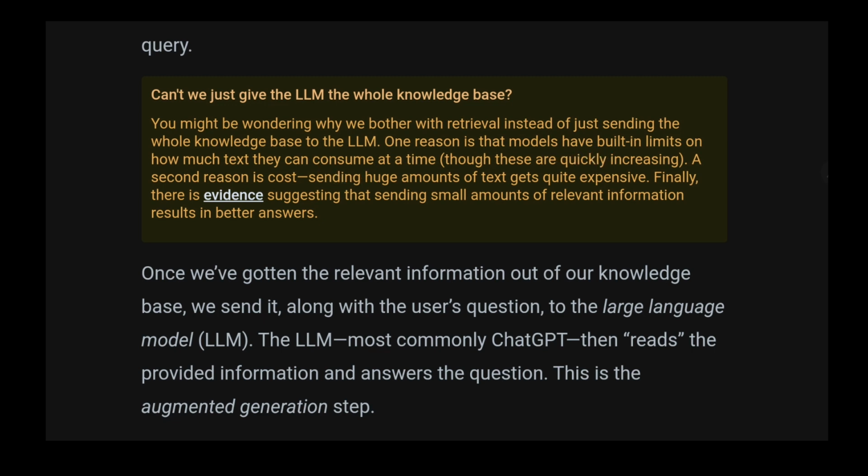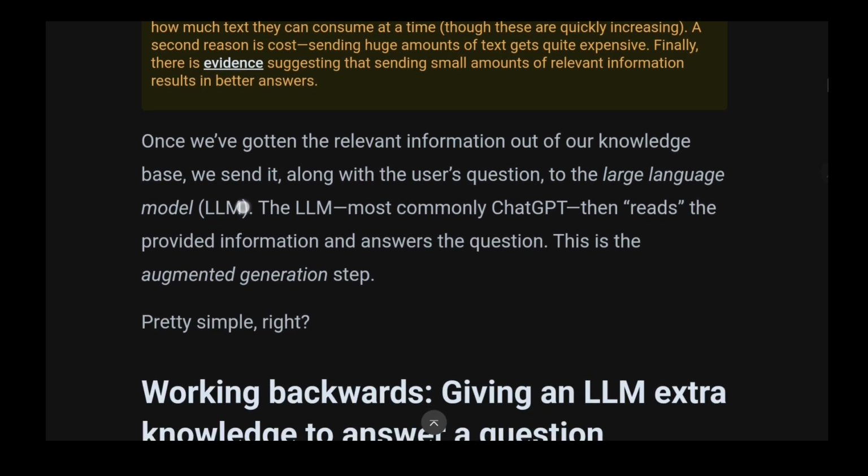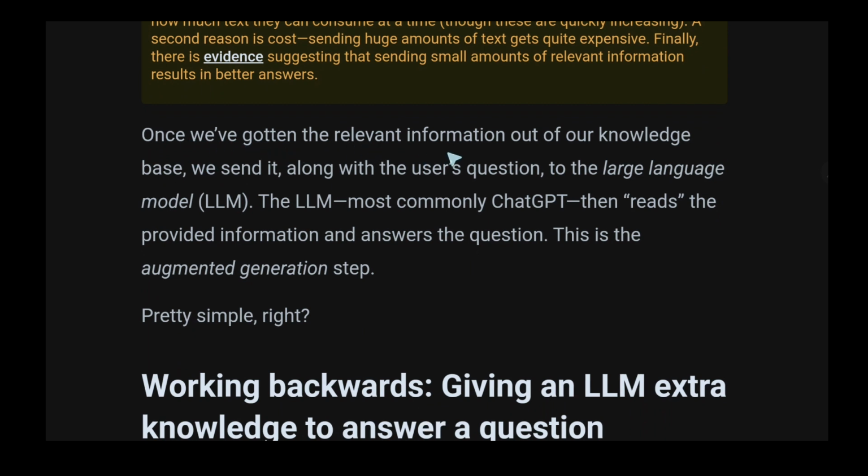Okay, so the model is already built. We are not going to rebuild it. Once we have gotten the relevant information out of the knowledge base, we send it along with the user question. So we get some relevant information from the knowledge base during the question. The LLM is already built, and we send it to the LLM. The LLM, most commonly ChatGPT, then reads the provided information and answers the question.